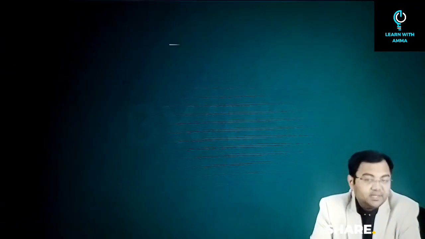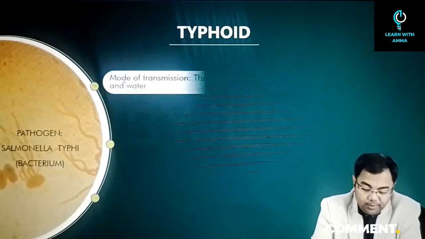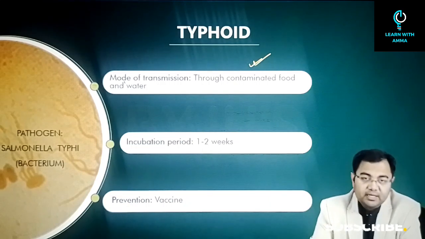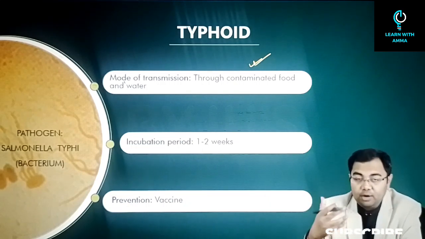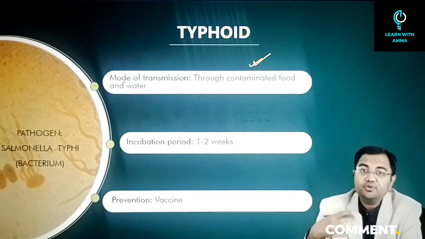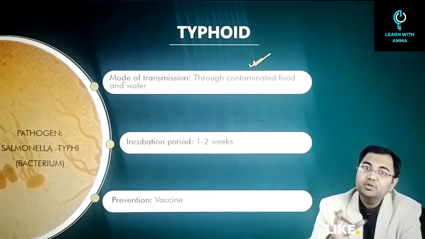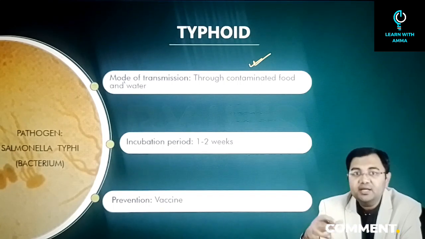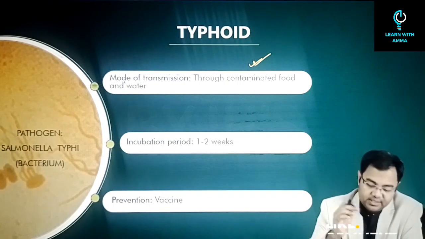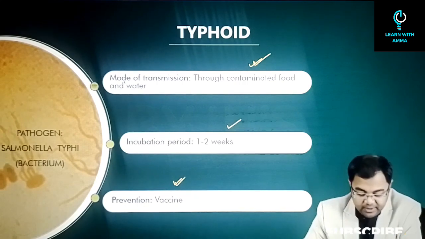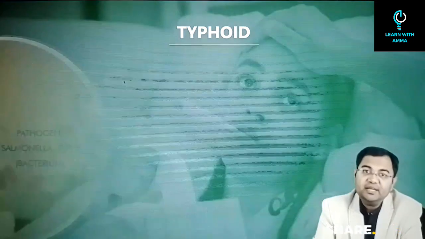Moving on to the next disease, typhoid. Now when we talk about typhoid, first of all, it spreads through contaminated food and water, something that can become very common during the monsoon season, because that's the season where the growth of bacteria is higher as compared to other seasons. So in the summer season or in the monsoon season, we see that the number of cases of typhoid is higher as compared to other seasons in India. Incubation period can be 1 to 2 weeks. Prevention can be done through vaccine, but it is a completely treatable disease.